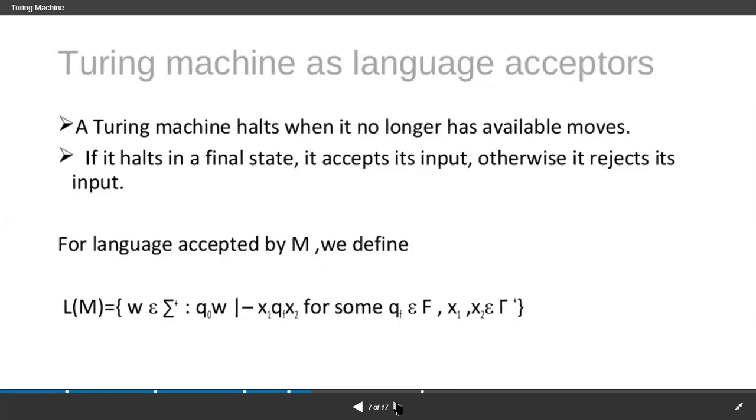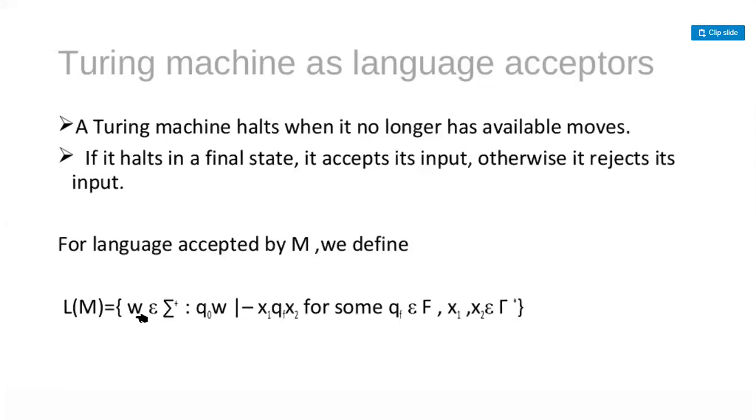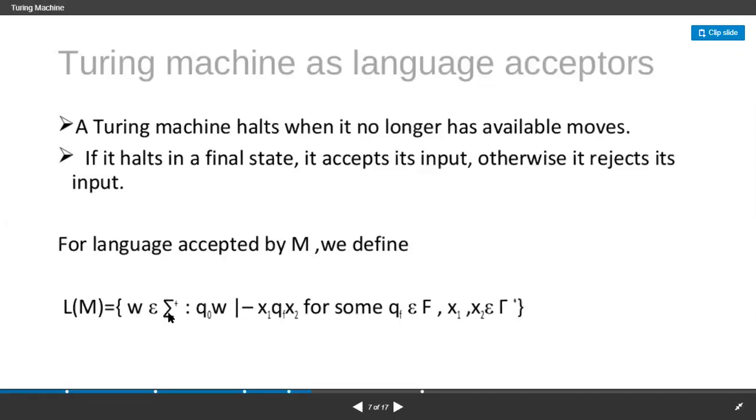And for a language accepted by M, we defined it like this. L of M is equal to W, where W is a string that belongs to some input alphabet, and in that, Q naught W is nothing but the present state, current state with the current input, where it is giving a next state with the next input.